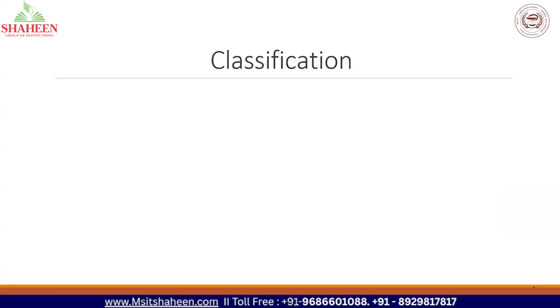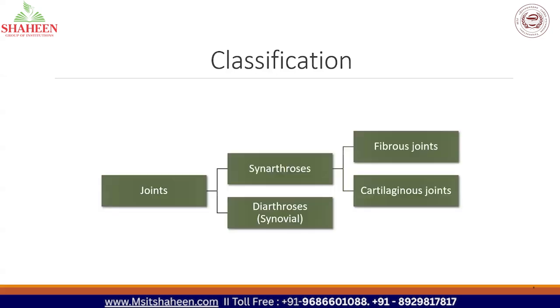Coming to its classification, students, please note this classification is very, very important. First, we classify the joints into two types: synarthrosis and diarthrosis. So can you please mute the mic? I think somebody's mic is on.